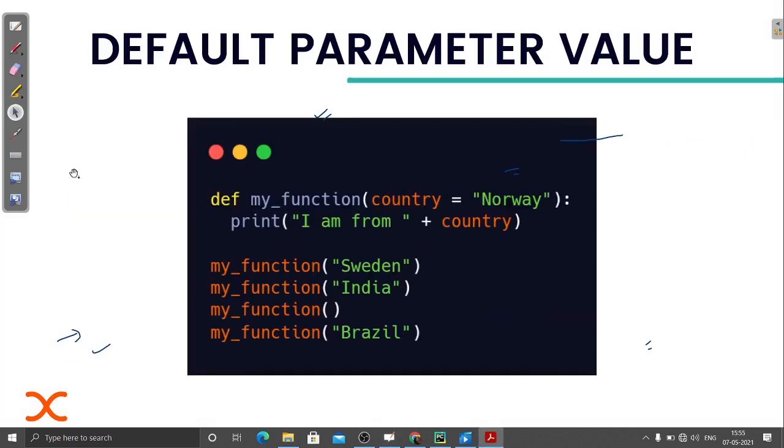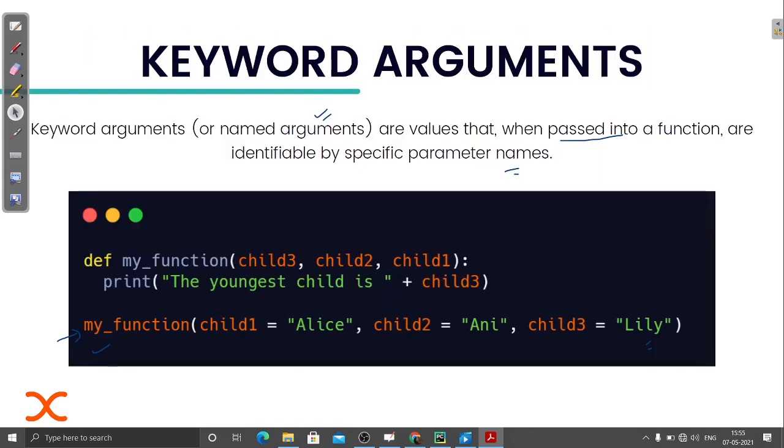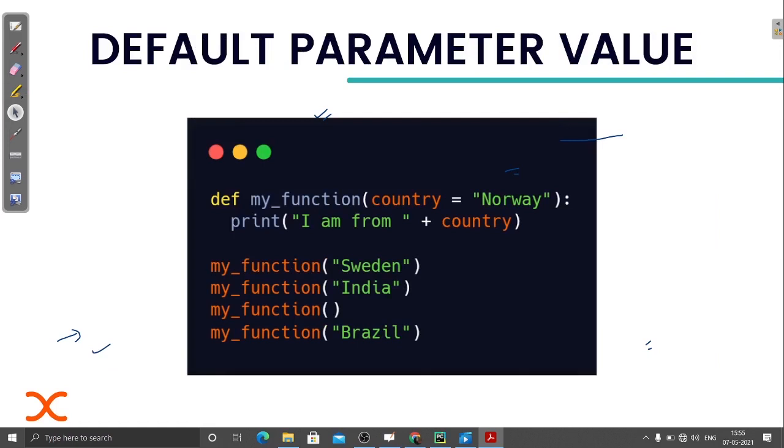We are going to code it, and at that time we can check about it. So, keyword argument. Next is default parameter value.